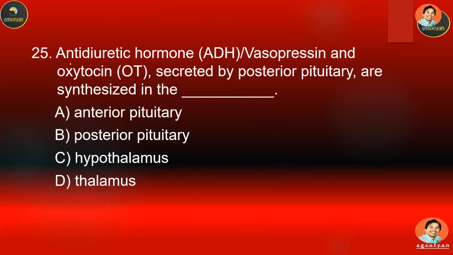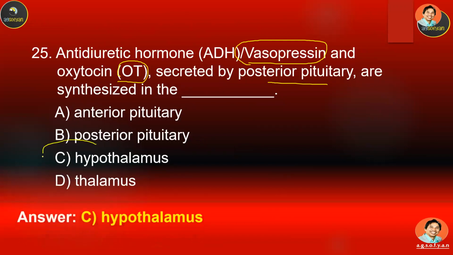25. Antidiuretic hormone, or ADH, which has another name, vasopressin, and oxytocin, or OT, secreted by the posterior pituitary gland, are synthesized in where? A, B, C, or D? Okay, the answer will be hypothalamus.